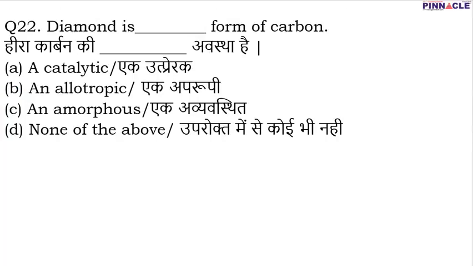Coming to question number 22. Question number 22 is, diamond is dash form of carbon. Is it catalytic, is it allotropic, or is it amorphous form of carbon? So the correct option is going to be D, that is diamond, it is an allotropic form of carbon.